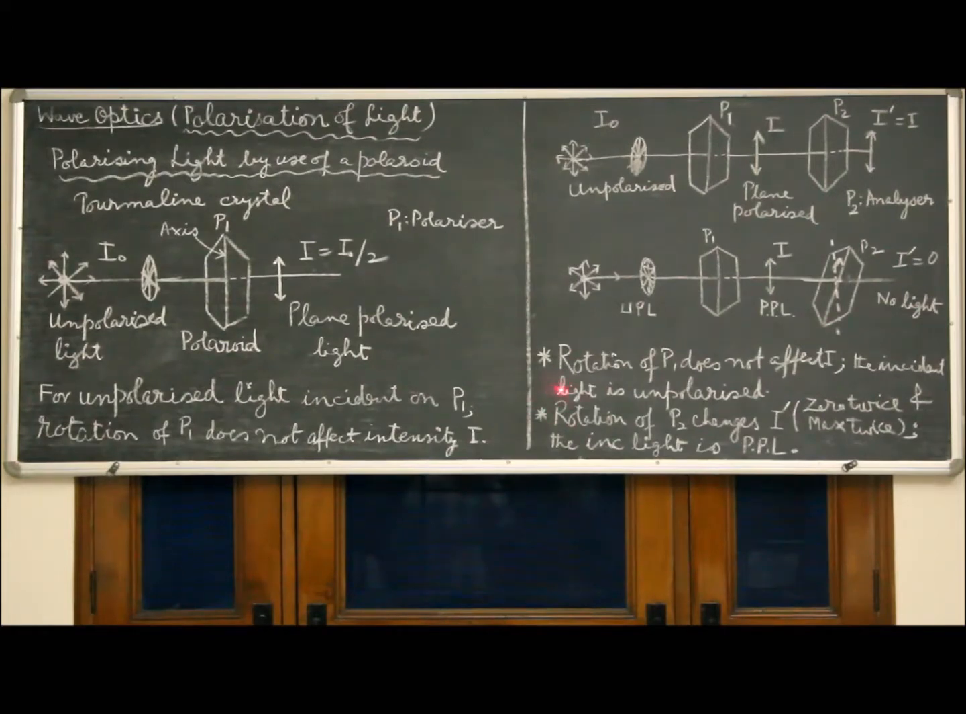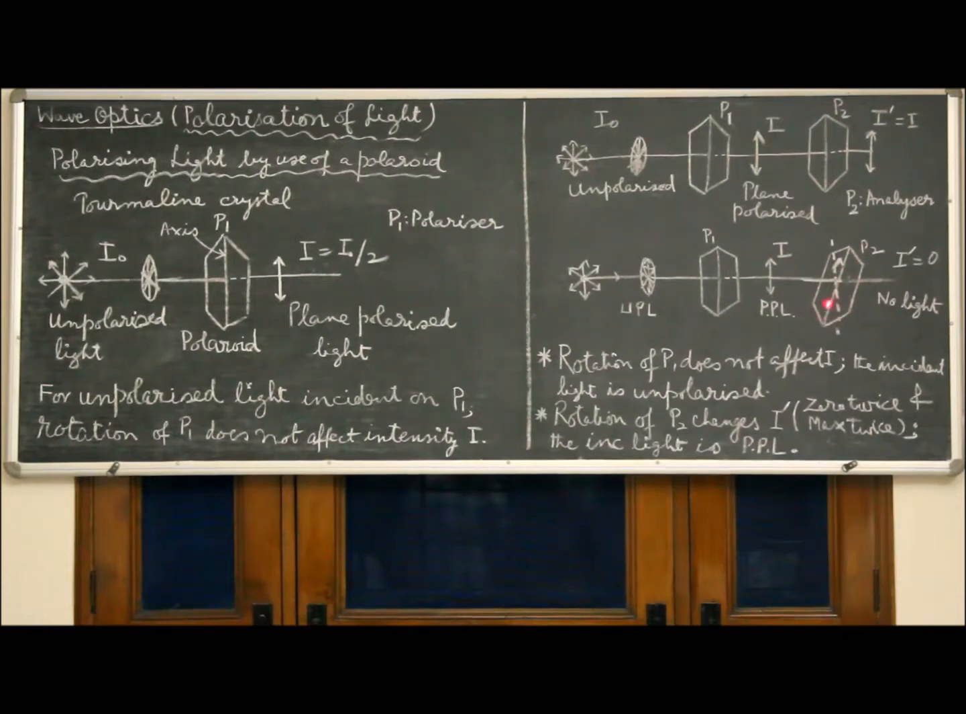Hence, the rotation of P2 changes the intensity I dash. Twice it will become 0 and twice it will become maximum. Maximum when their axes are parallel and 0 when their axes are perpendicular. In one rotation, the intensity is 0 twice and maximum twice.